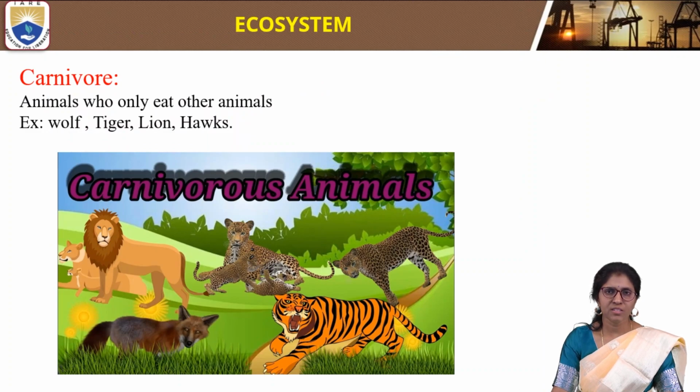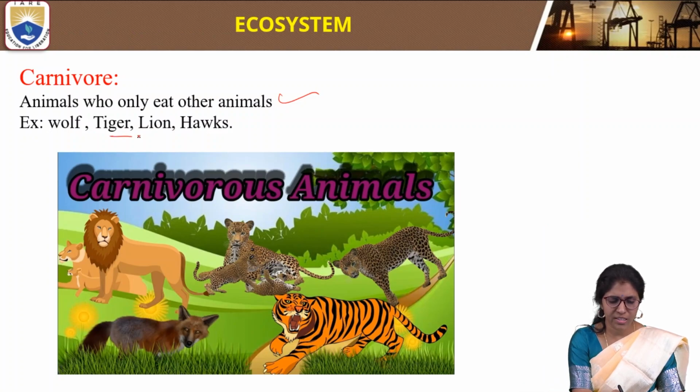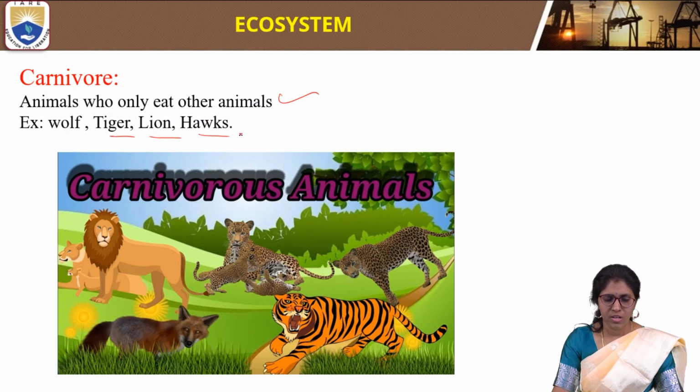Carnivores are animals that only eat other animals. Examples of carnivores are wolf, tiger, lion and hawks. The carnivorous animals are those that only eat other animals.